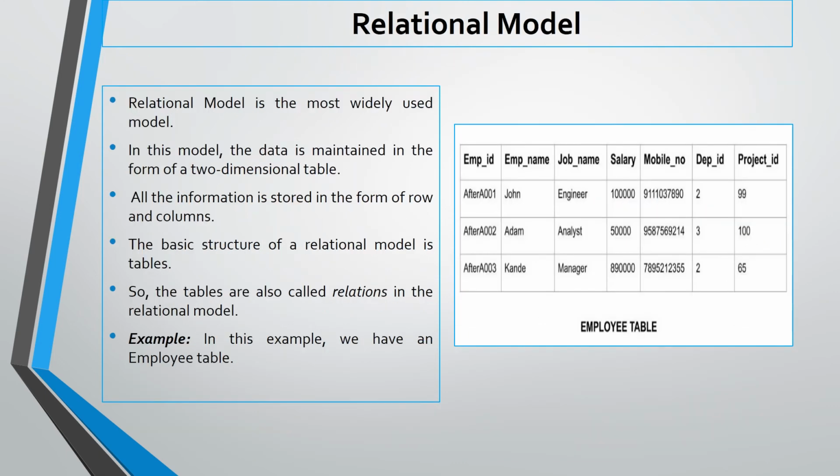Next model is the relational model. The relational model is the most widely used model. In this model, the data is maintained in the form of a two-dimensional table. All the information is stored in the form of rows and columns. The basic structure of relational models is tables. So the tables are also called relations in the relational model. In this example, we have an employee table. The employee table contains employee ID, employee name, job name, salary, mobile number, department ID and project ID.